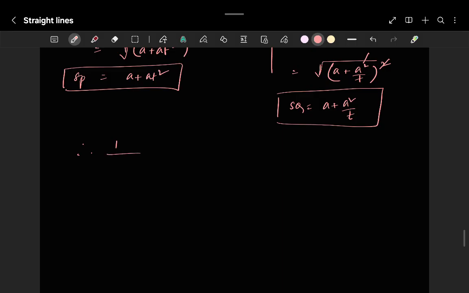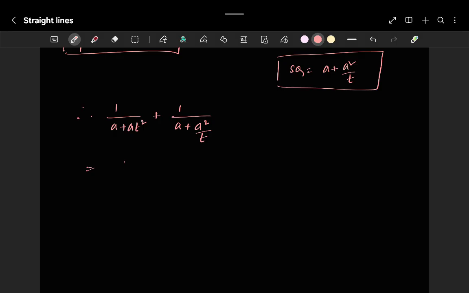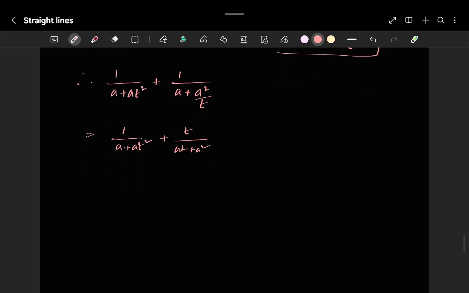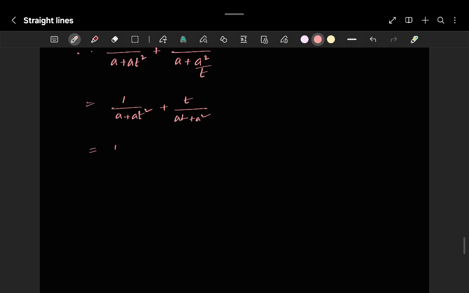Now put it over here: 1 upon (a + at²) plus 1 upon (a + a/t²), which is nothing but 1 upon (a + at²) plus 1 upon (at² + a) divided by t². And what is the LCM here? Observe it. You can take a common, so it will be 1 by a.